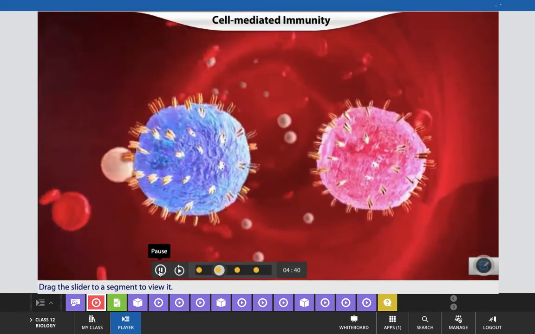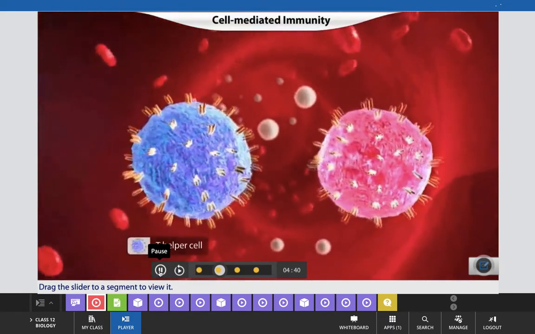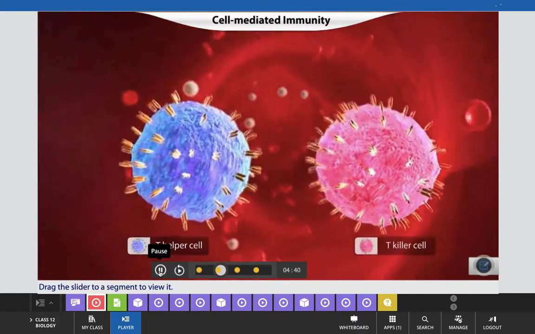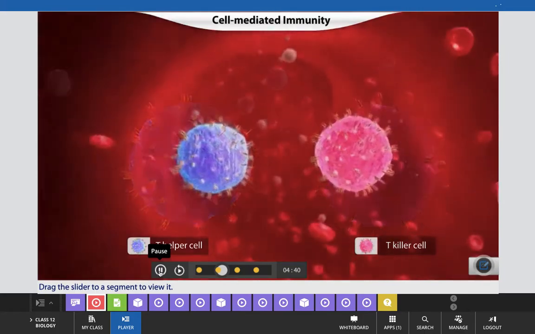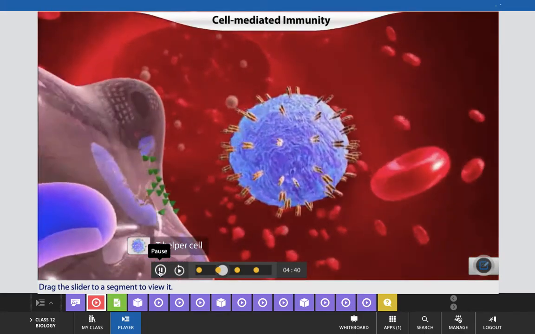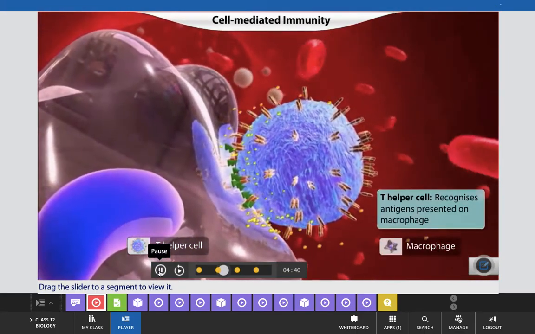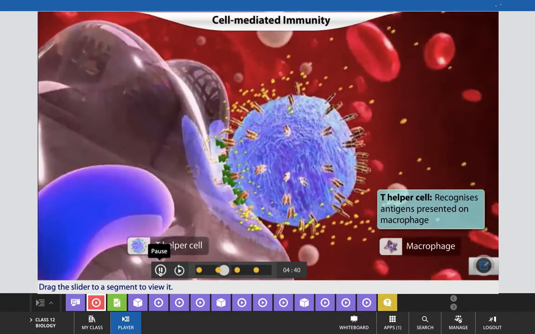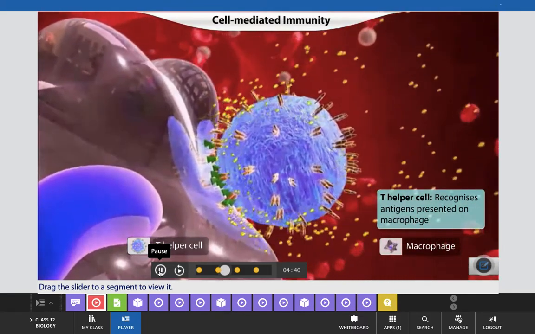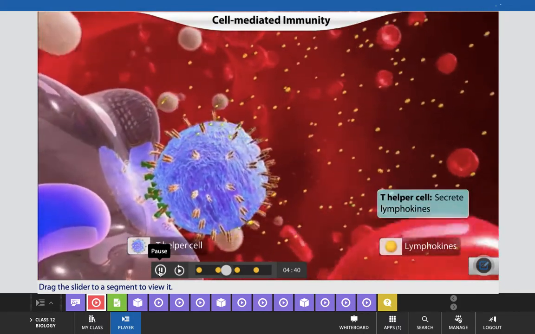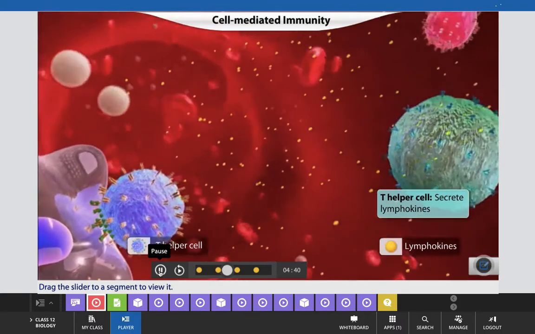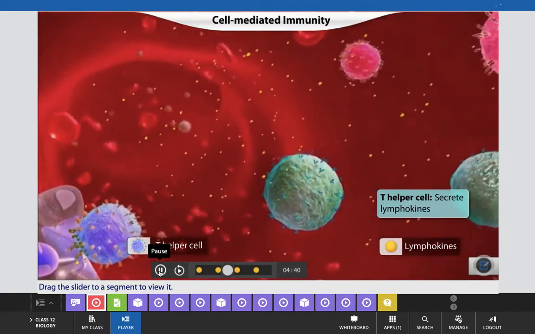There are two types of T cells, T helper cells and T killer cells. The T helper cells recognize the antigens present on the macrophages. They begin to secrete chemicals called lymphokines that stimulate the production of more T and B cells.